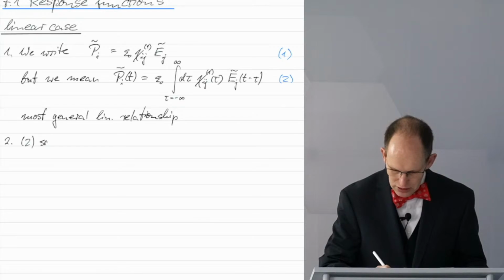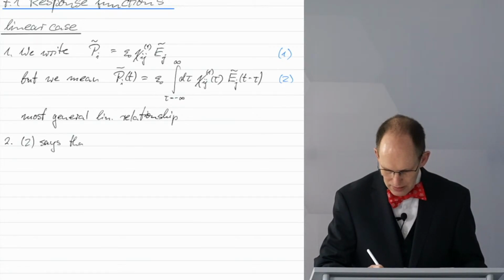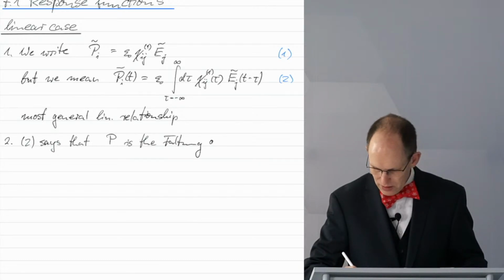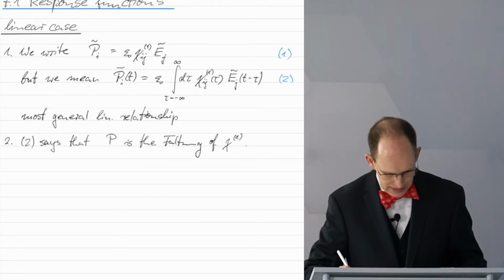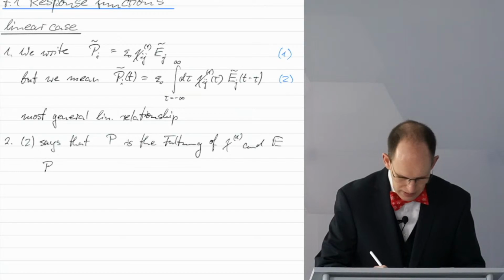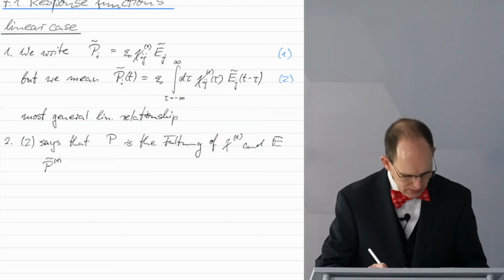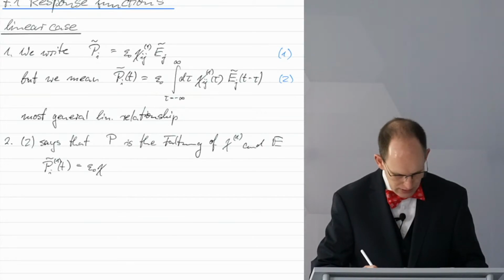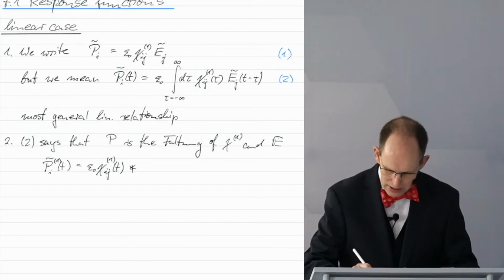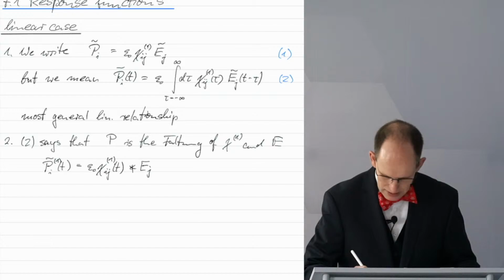So equation 2 says that P is the Faltung or convolution of chi and the electric field. In other words, or in symbols, P, the linear polarization, would be written as epsilon 0 times chi_ij of t, and then Faltung, the symbol is the star, and we would have E_j of t.